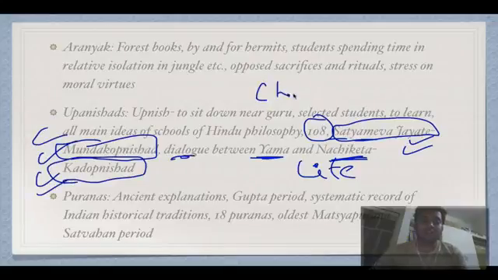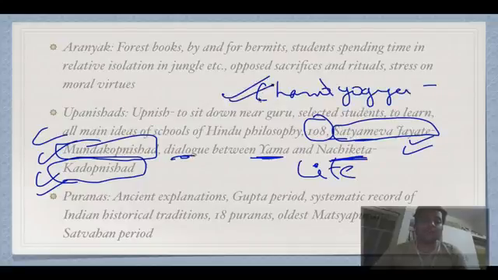Then there are the Chandogya Upanishad, something like that. There are lots of Upanishads, 118 in number. If you can remember these 3 names, it will be more than enough.